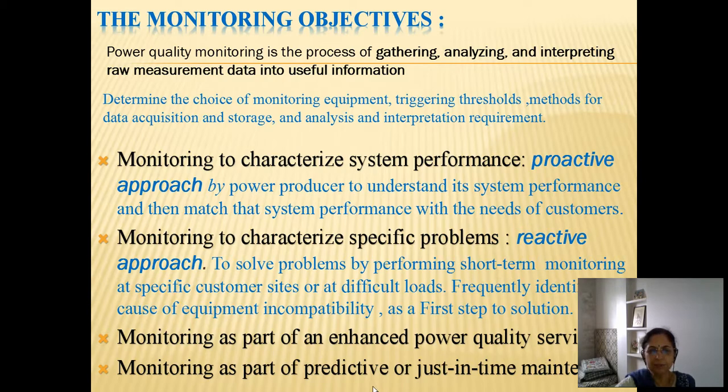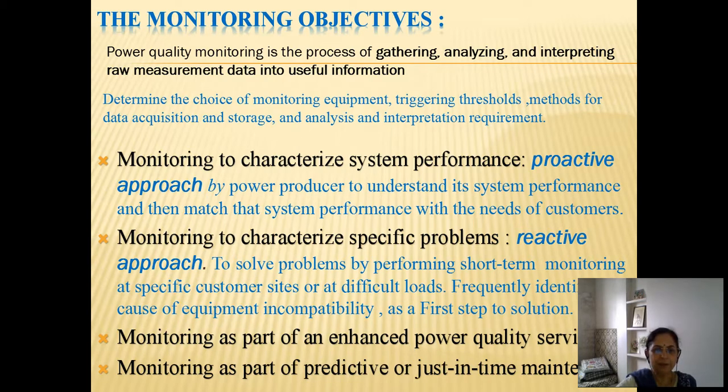And monitoring is a part of predictive or just-in-time maintenance. It so happens that once the entire industrial setup is new and functioning properly, all the equipment connected also will be new. But as the time passes and as it is in continuous operation, the life and the performance of various equipment needs to be checked again and again, and to ensure that the entire system operates properly, we have to do some predictive maintenance.